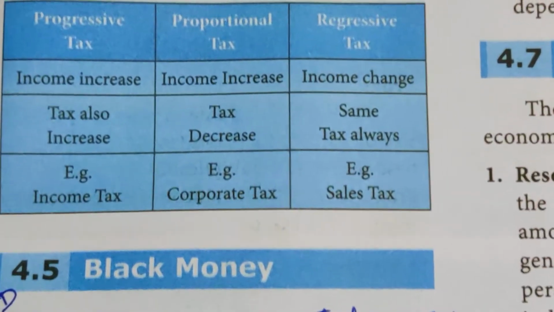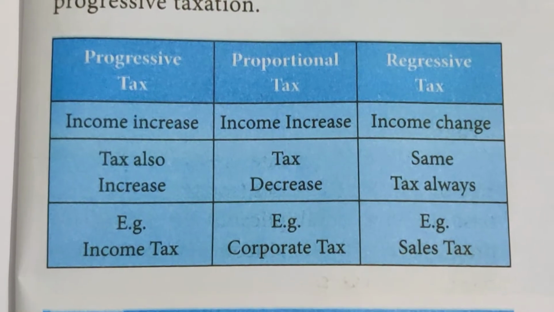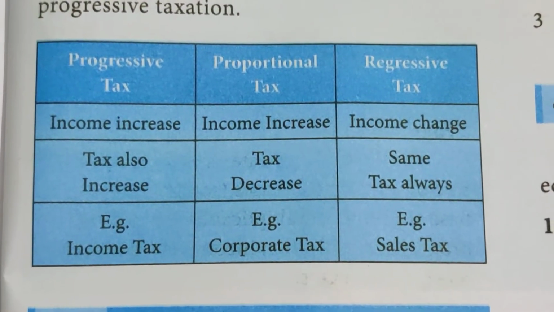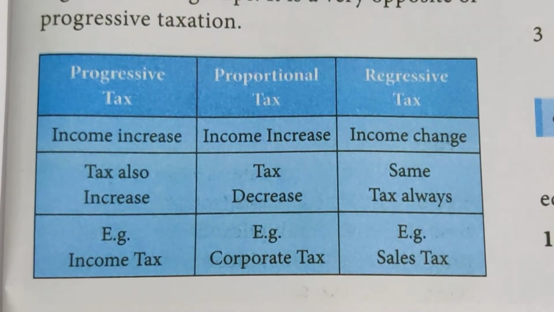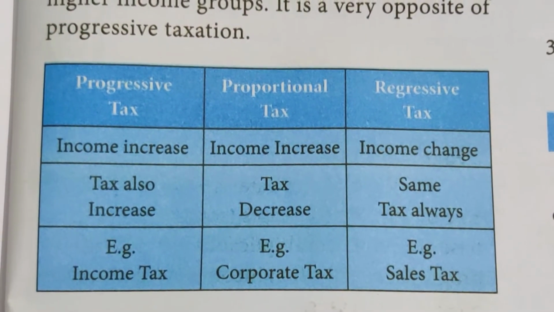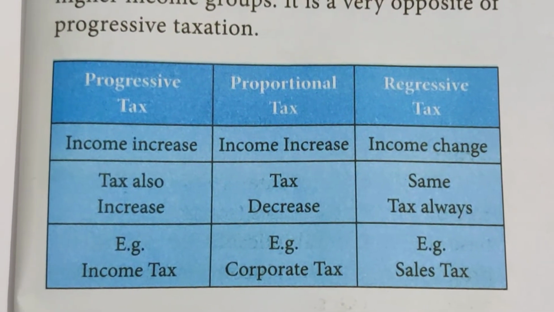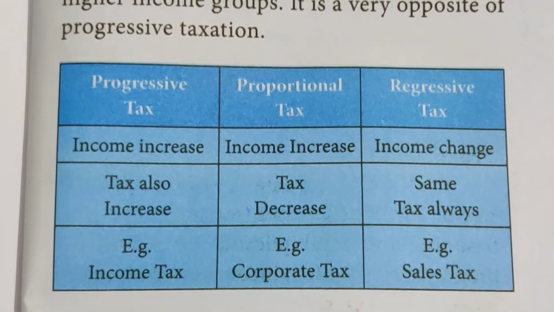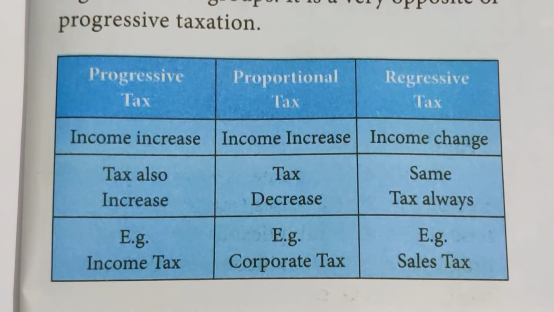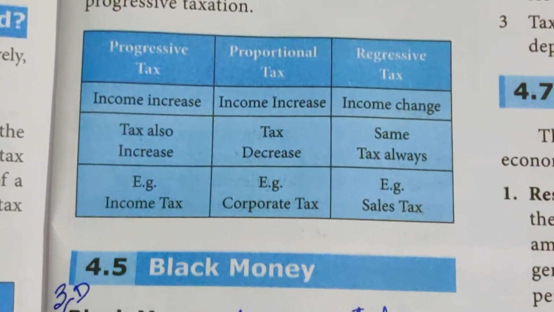Now look at this example: progressive tax, proportional tax and regressive tax. Income increases, tax also increases for the progressive. Example, income tax. Proportional tax, income increases, tax decreases. Example, corporate tax. Regressive tax, income changes, same tax always. Example, sales tax. It's a very good example for you all. You should know what is progressive, proportional and regressive tax.